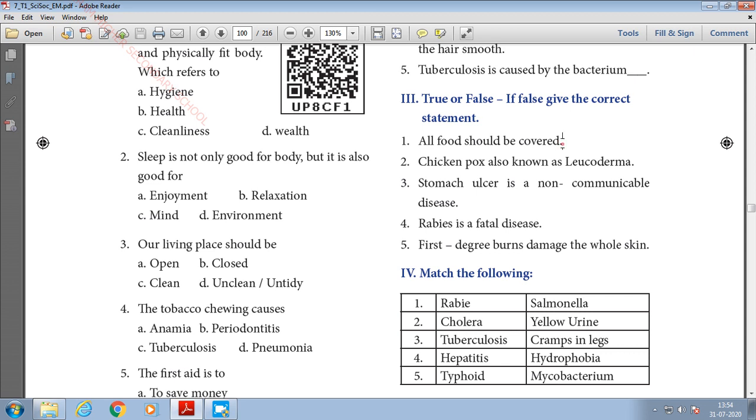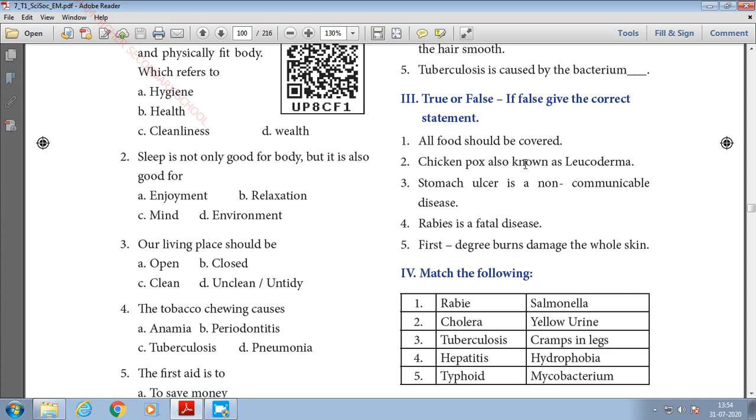Okay, so first one, all food should be covered. Yes, the food we are eating should be covered to avoid contact with the germs which cause diseases. Okay, so we have to always cover the food. So all food should be covered. The answer is true, TRUE.